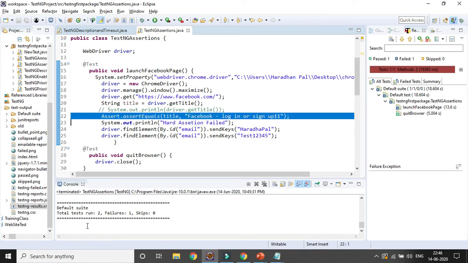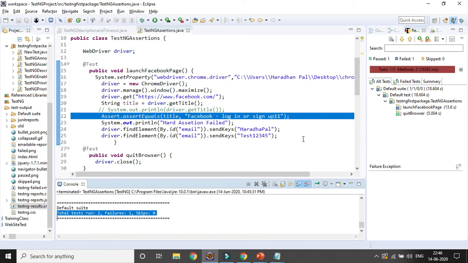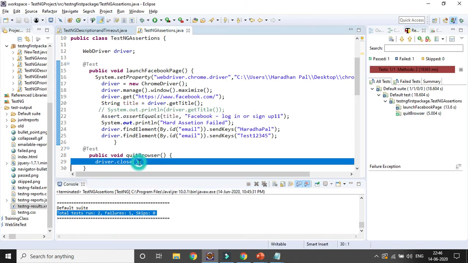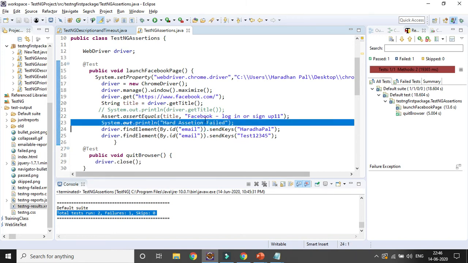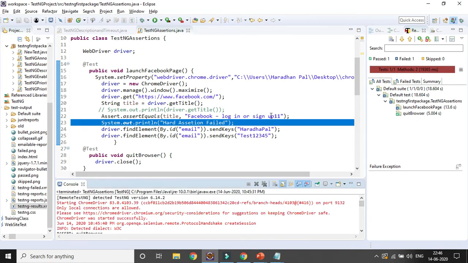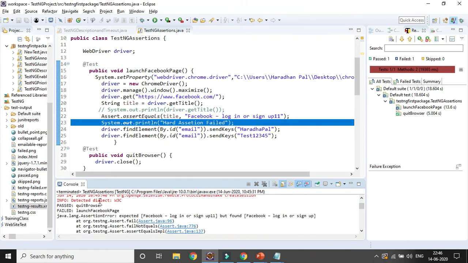So you can see the run: failures 1, skip 0. The quit browser obviously will be passed because there was no assertion problem, and the first one is getting failed. You can see that particular output will not be displayed because as and when any assertion fails for a particular method, the next line of code will not be executed. So you can see no output is coming. Passed is quit browser and failed is launch Facebook page.